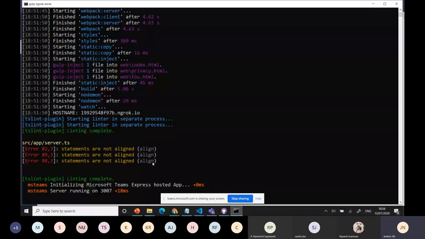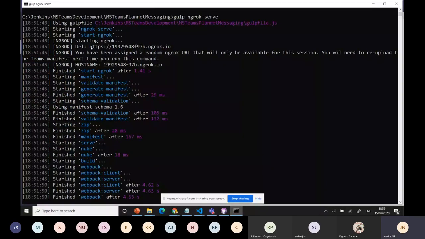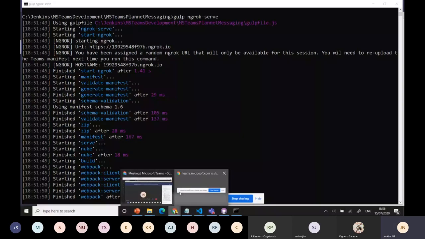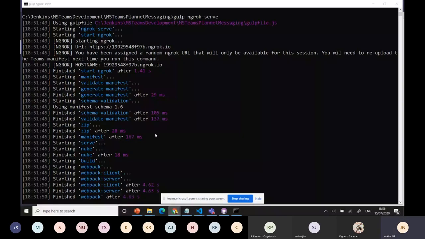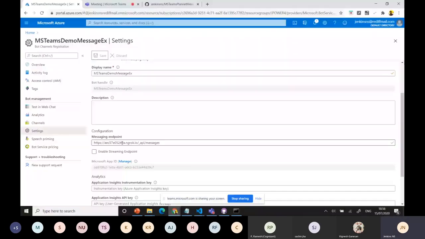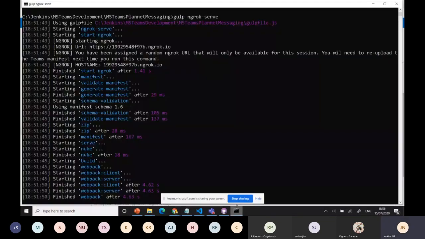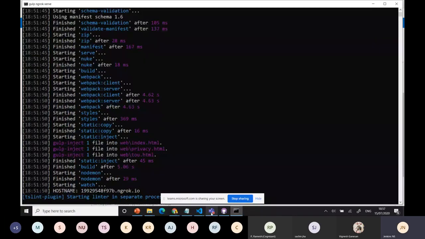We have the new ID created. I'll make it available in my Azure part. Okay, I'll update here. Save it. Okay, now I'll go and use one, right? Okay, it's having that.